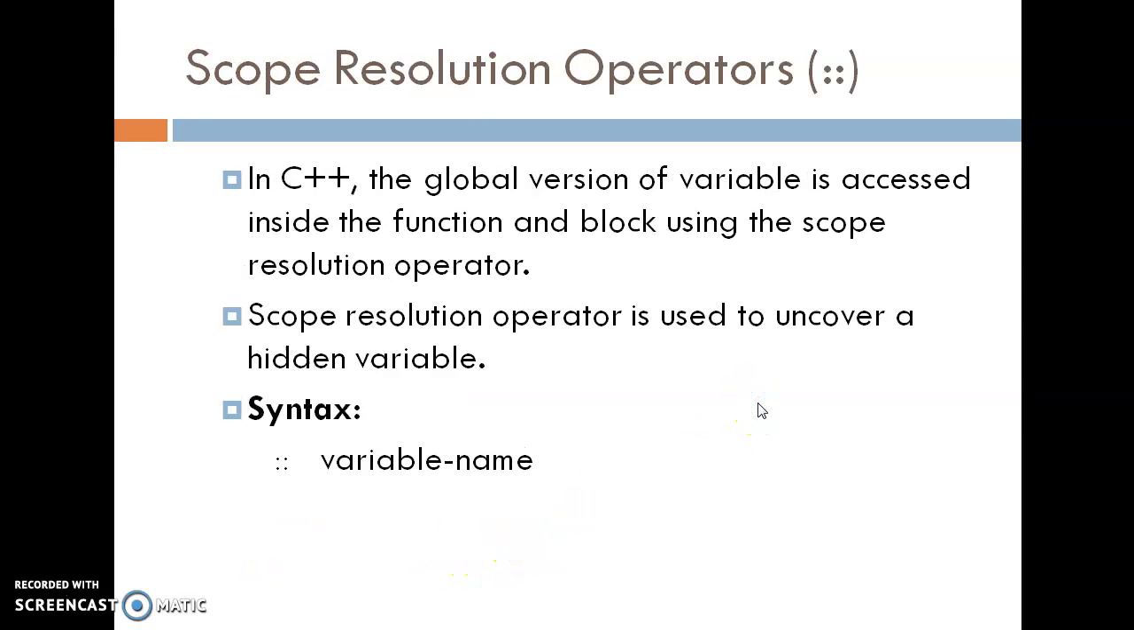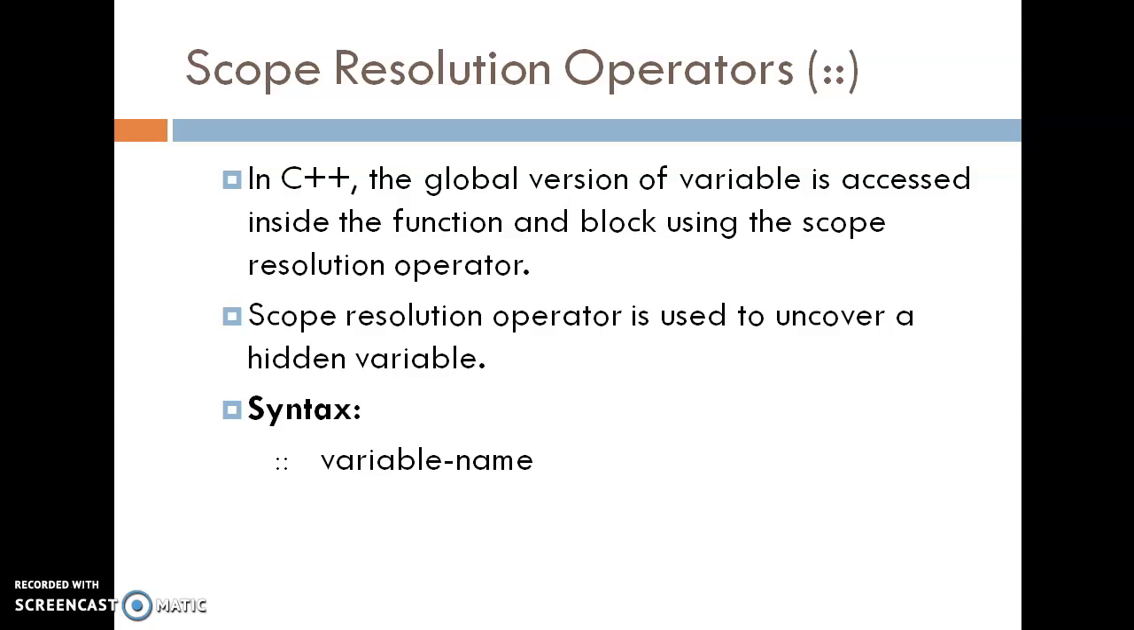Now about the new operators in C++. The first is the scope resolution operator. The symbol of the scope resolution operator is this. In C++, first let us clear the concept of local variable and global variable. A local variable means a variable which is declared inside a function or a block, and is called the local variable for that particular function or block.